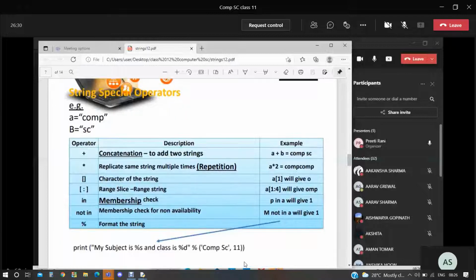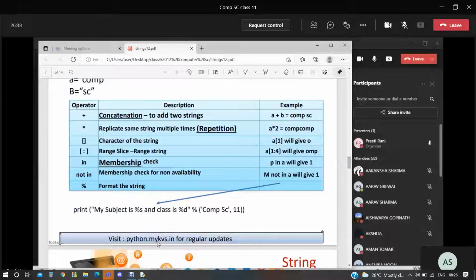Percent is also the format of the string. What is the symbol for the percent? Percent basically gives the string there. My subject is percent s is given there. It means it needs to reply the computer science there.